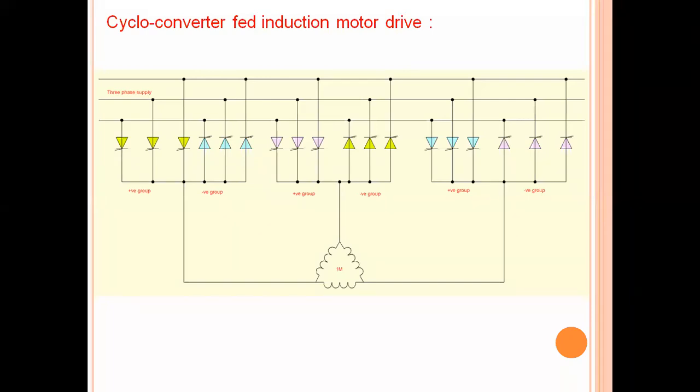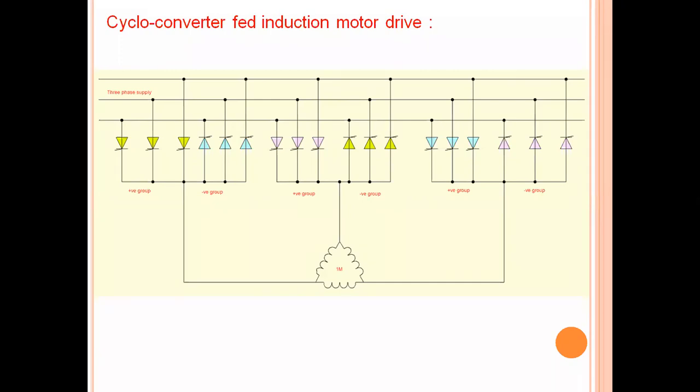And if the frequency increases, the harmonic content also increases, which restricts the induction motor operation to a limited frequency, up to 40% of the base frequency or the source frequency.